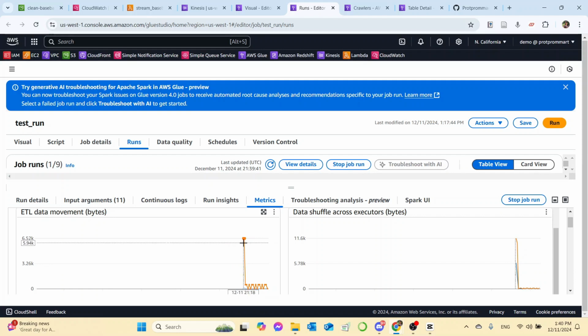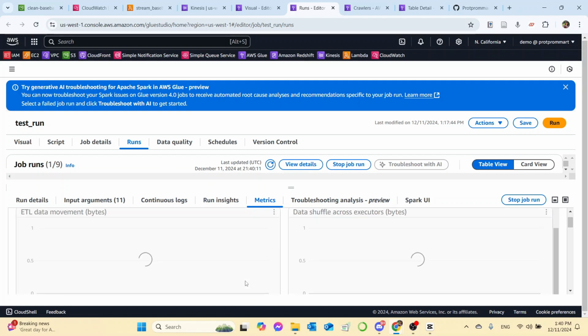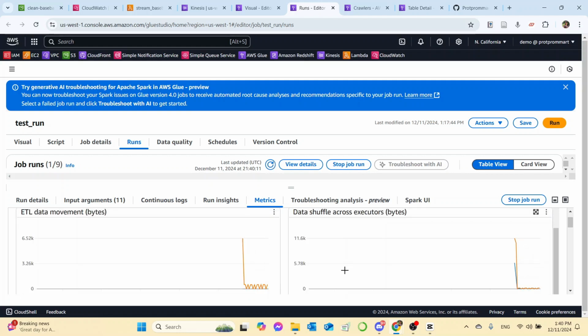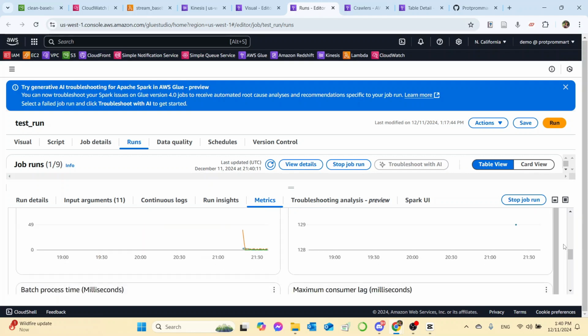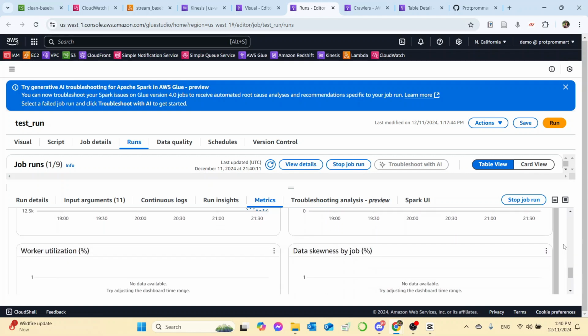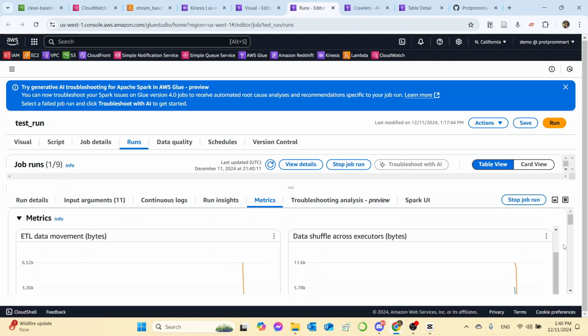We see a sharp slope here from a large amount of data movement to a low amount. And an ETL job running on streaming data would just keep running continuously, and we have to manually stop it after we believe that most of the data has been processed.